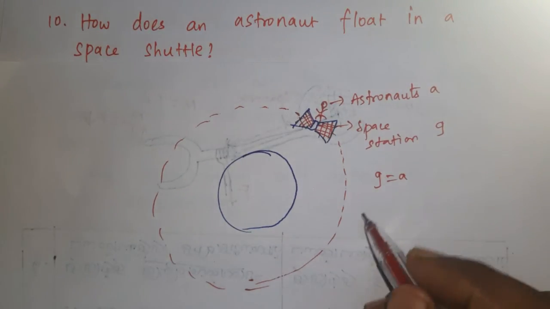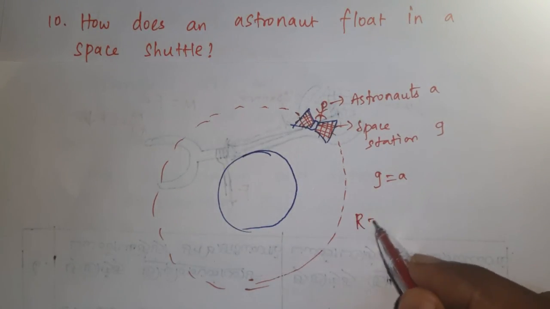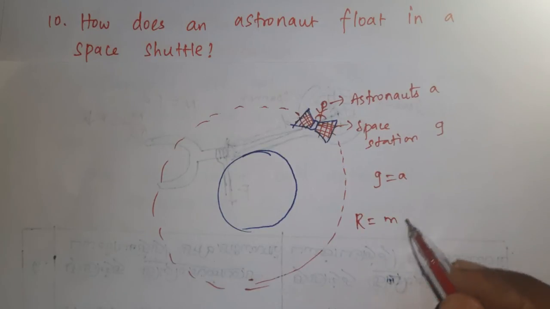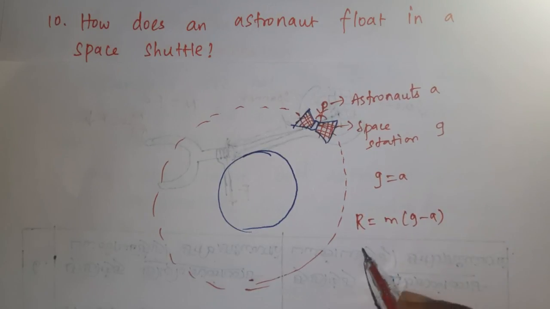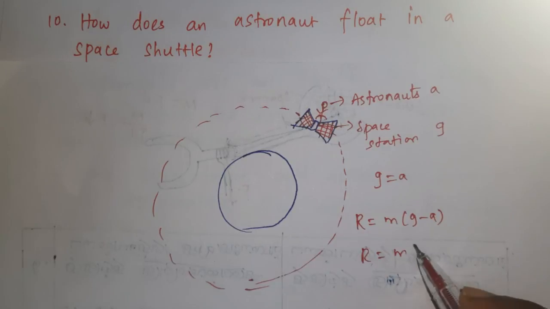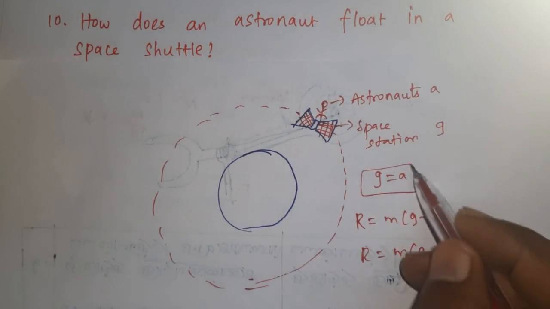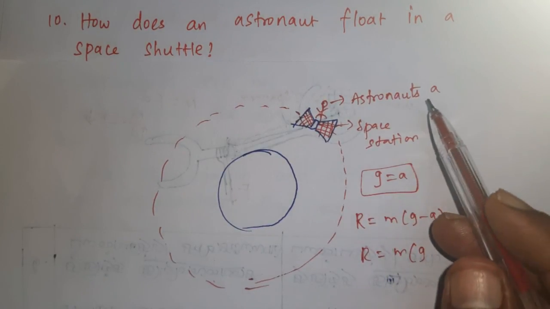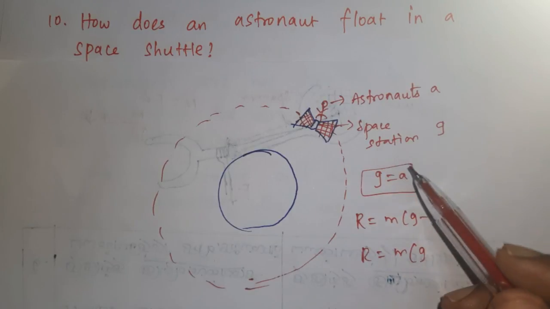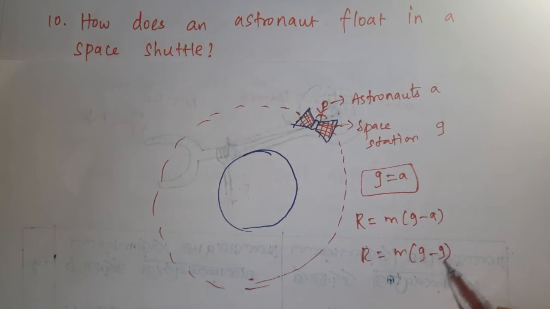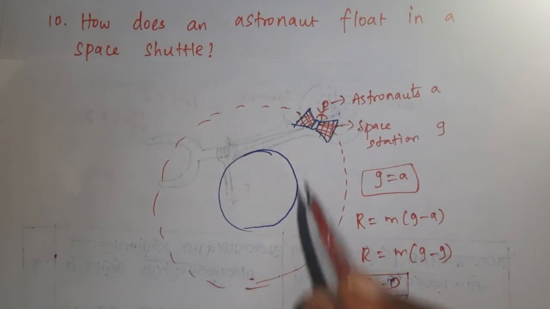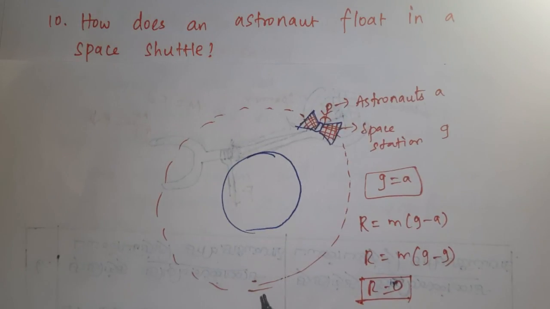Now apparent weight R is equal to m(g minus a). Now R is equal to mg, if a is equal to g. Astronaut's acceleration is equal to the acceleration of the space station. So g minus g is 0, 0 into anything is 0. So R is equal to 0. They are feeling weightlessness, but the weight is not reduced. They are feeling like weightlessness.